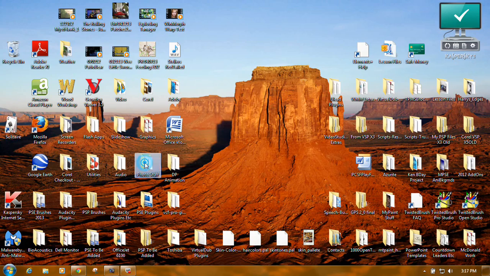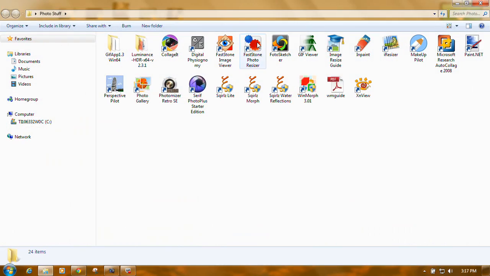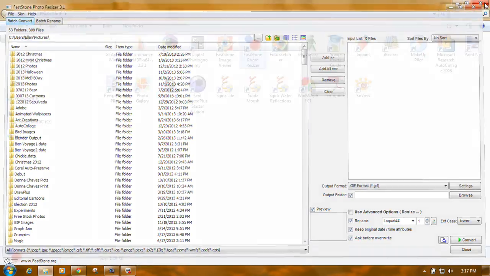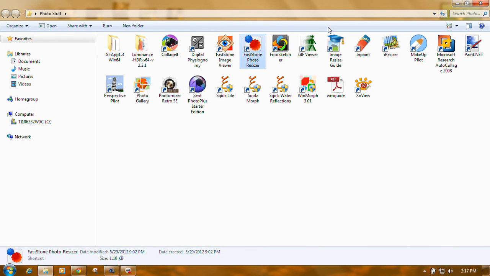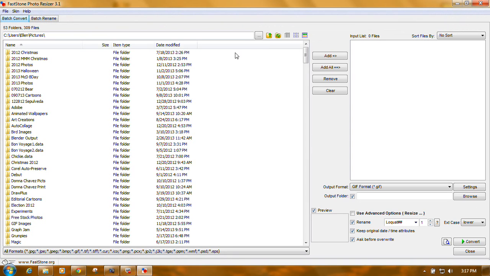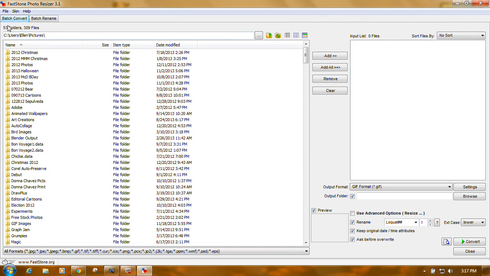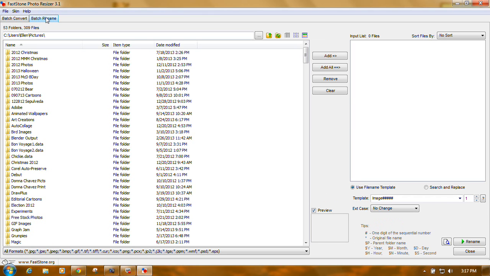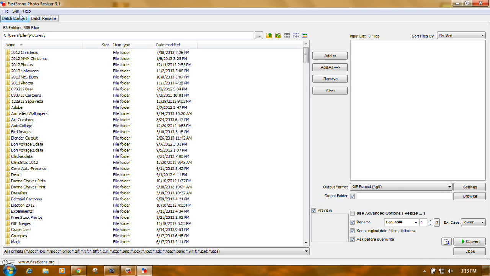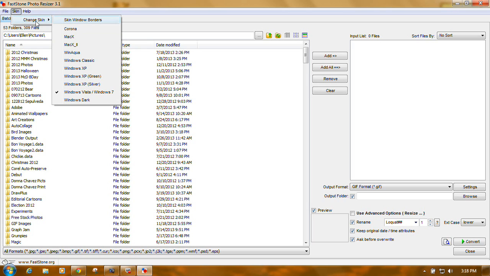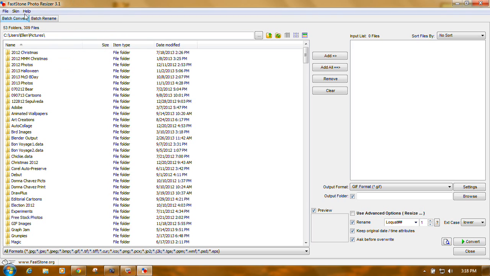Next, we have to open the Faststone Photo Resizer. There it is. Whoops, excuse me, I just closed it again. Alright. The first thing you'll notice, up in the upper left, you have two tabs, Batch Convert and Batch Rename. We want, of course, the Batch Convert tab. Now also up here you can add new skins if you want to make it look different. Okay? But I don't. So click the Batch Convert tab.